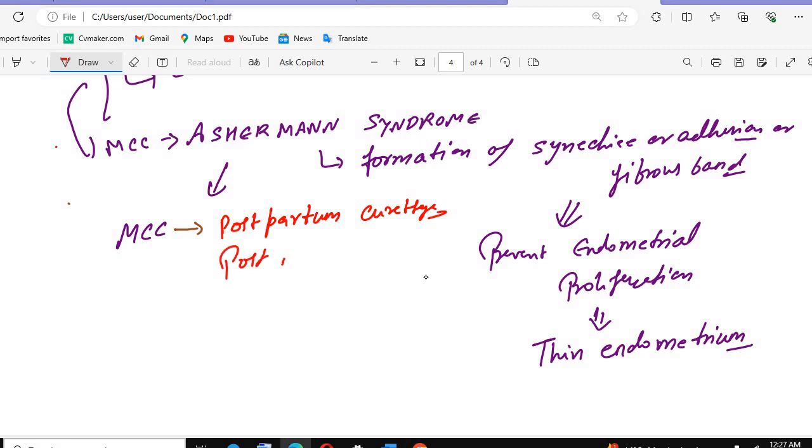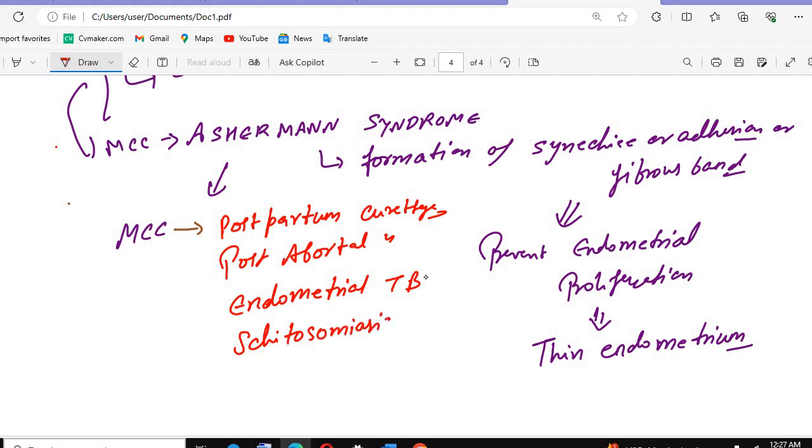Then there is another cause, the post-abortal curettage. Post-abortal means after the abortion. Then another cause can be endometrial tuberculosis. Then also remember schistosomiasis, the river fluke, but this is a rare cause. The postpartum curettage and post-abortal curettage are the main causes of Asherman syndrome.